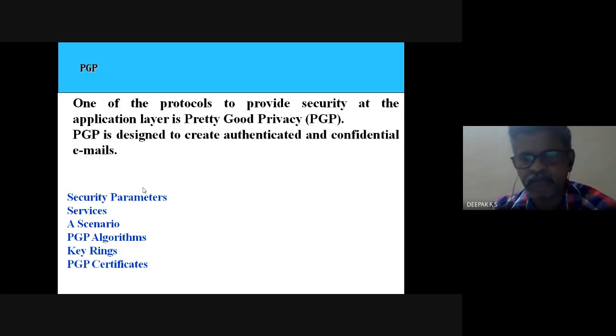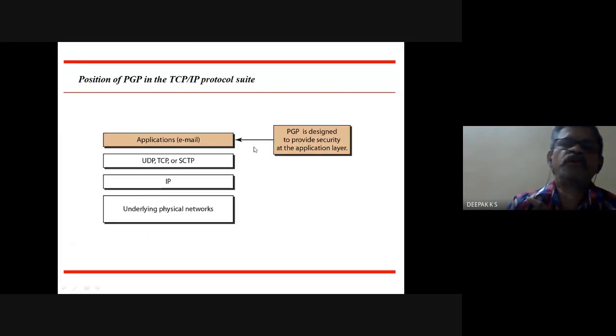IPsec provides security at the internet layer. SSL and TLS provide security at the transport layer, and PGP, Pretty Good Privacy, is an application layer security, provided specifically for email. So PGP is designed to provide security at the application layer, mainly for email. It is the protocol which adds the security features at this layer for email.